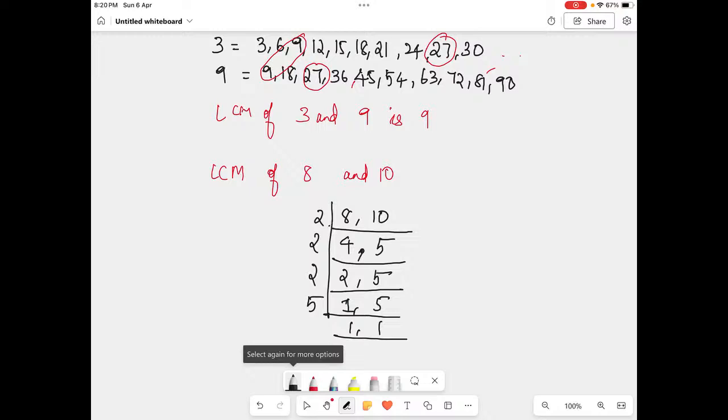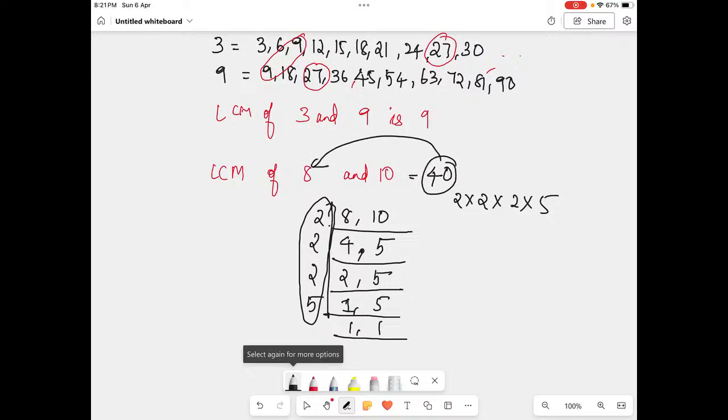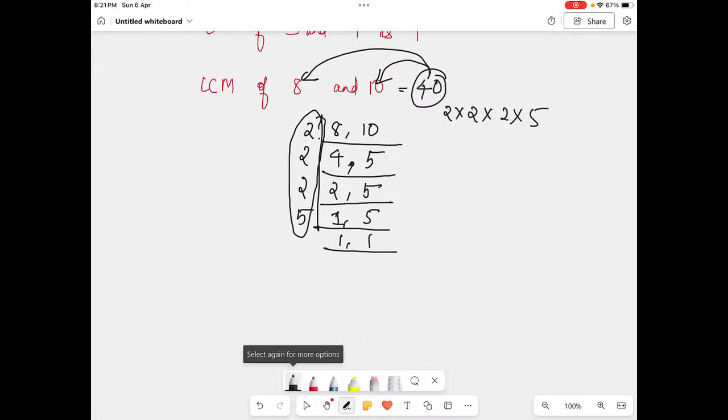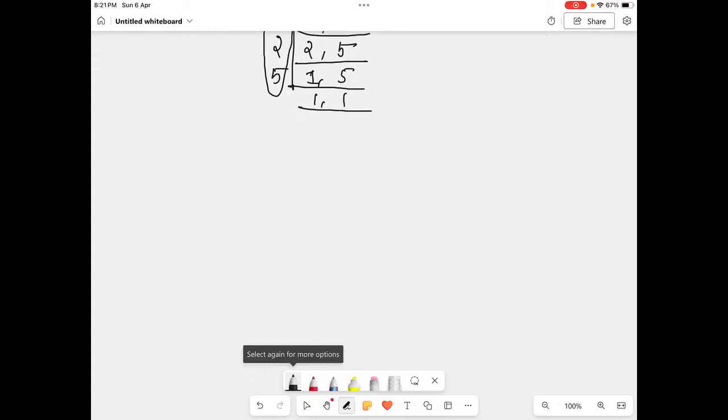And I prefer this method because when it comes to bigger numbers, when it comes to 3-4 numbers, it's difficult to write down the table for everything. So I prefer this to get it easy. Now you just simply multiply all these: 2 into 2 into 2 into 5. So 2 times 2 is 4, 4 times 2 is 8, 8 times 5 is 40. So the LCM is 40. Now you have to check: does 40 come in the 8 table? Yes. Is it coming in the 10 table? Yes. So your answer is correct. Done. Understood?